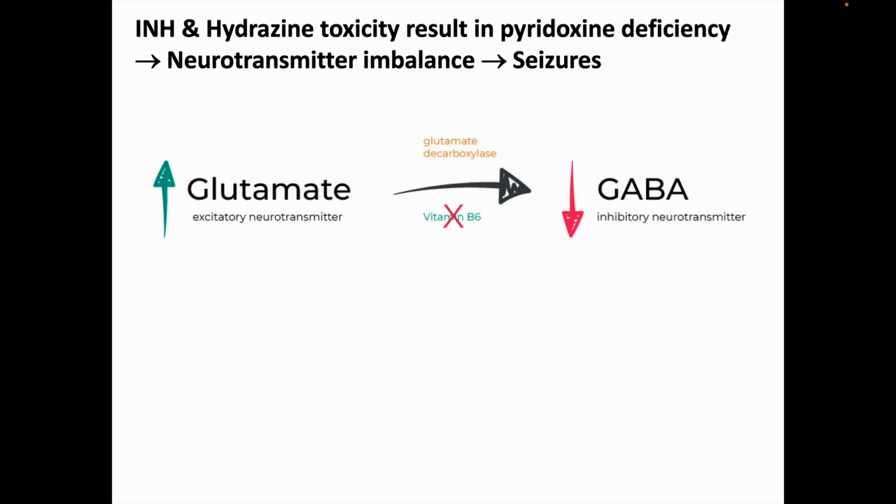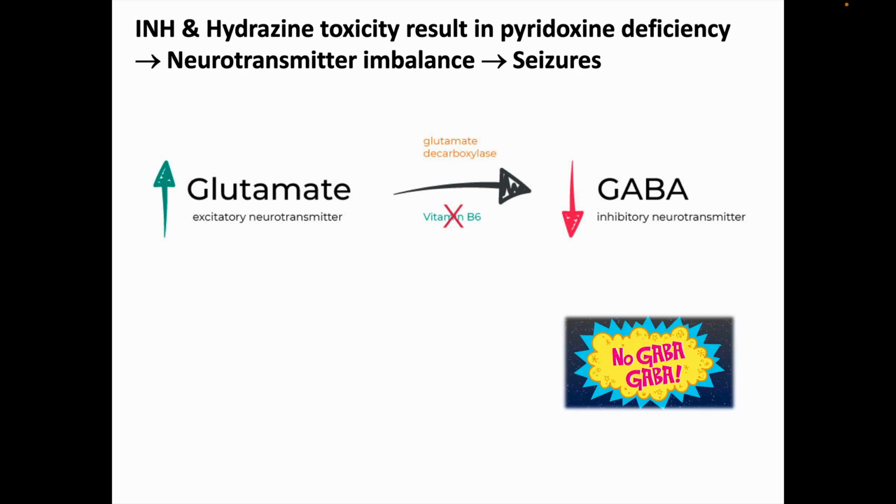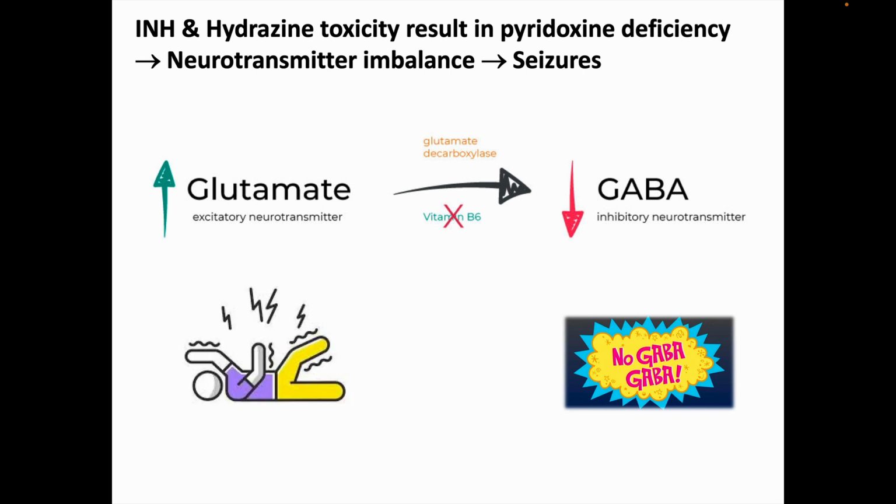Isoniazid and hydrazine toxicity result, effectively, in a pyridoxine deficiency, causing an imbalance in excitatory versus inhibitory neurotransmitters, where there's not enough inhibitory GABA, and there's relatively too much excitatory glutamate, potentially resulting in seizures.